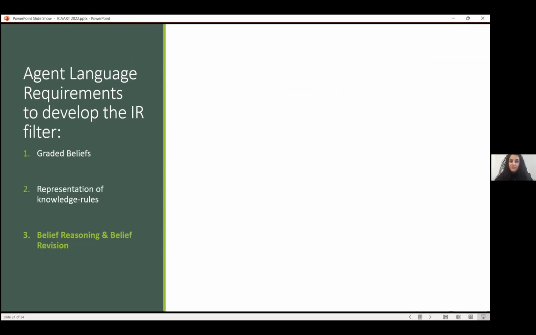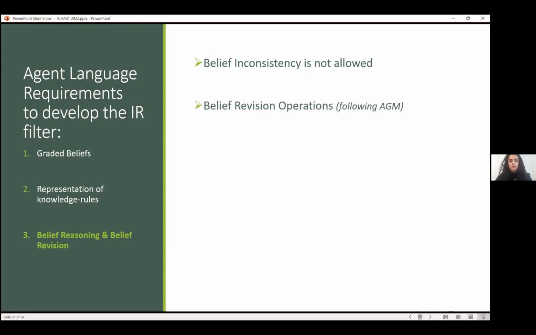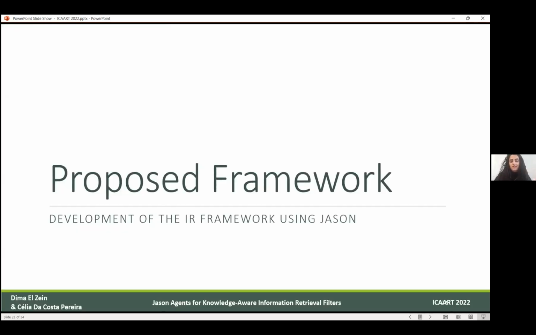Finally, the last special feature of this extension is that it allows belief revision and belief reasoning. Similarly to the information retrieval framework that we already proposed, it also doesn't allow belief inconsistency. So whenever there is an inconsistency, it relies on the degrees of the beliefs to decide which one has to stay. And it also tracks the belief using the same algorithm that was used before. I think those were enough justification and motivation of why we decided to use JSON for this framework.